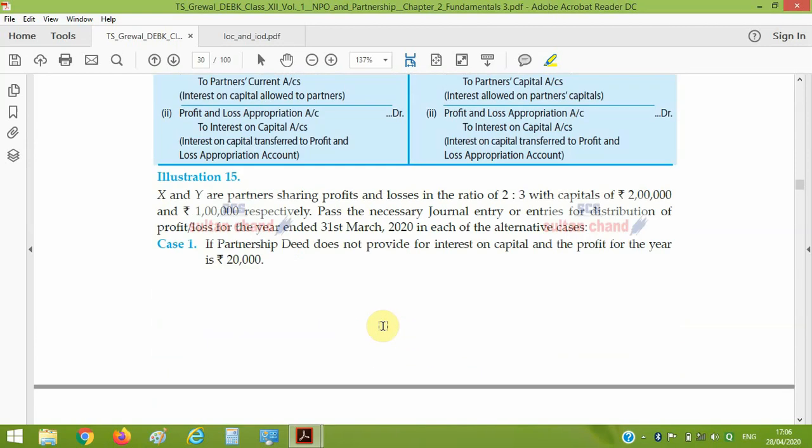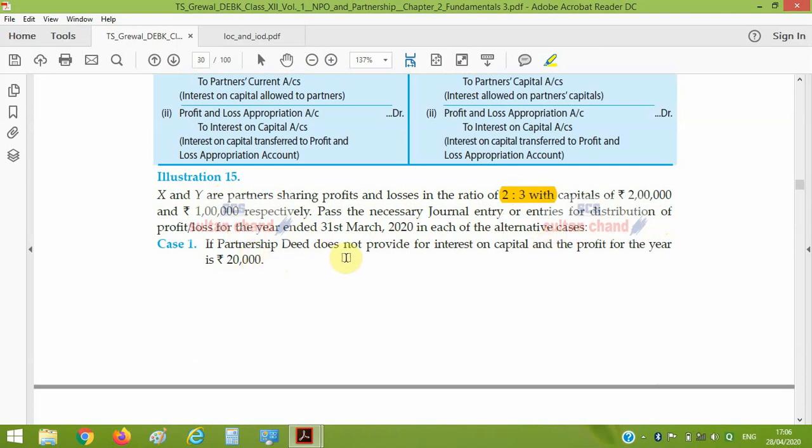Let's do another example, that is Illustration 15. X and Y are partners sharing profit and loss in the ratio 2:3 with capital of 2 lakh and 1 lakh respectively. Pass the journal entry or entries for distribution of profit or loss for the year ended 31st March 2020 in alternative cases. In each case we have to make an entry.